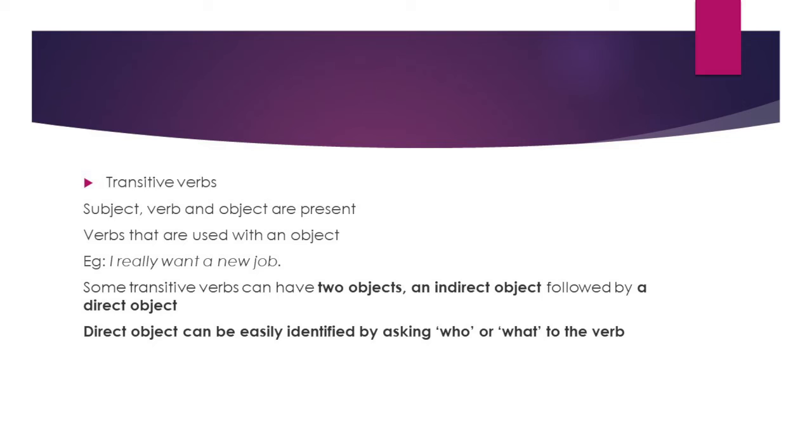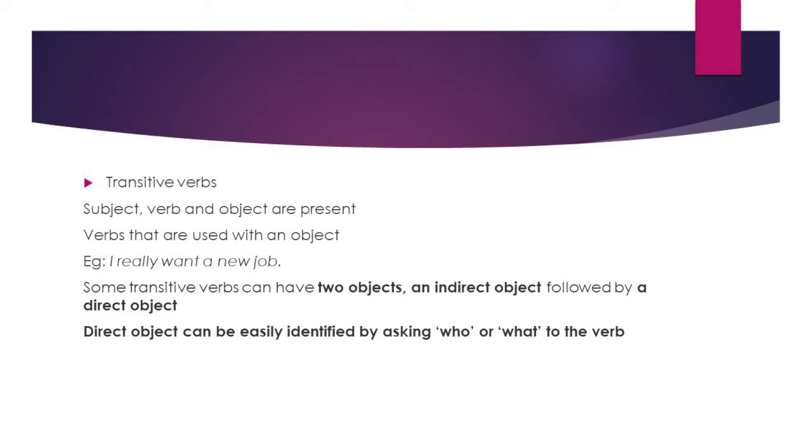That is the object. When we ask the question who or what to the verb, we get an answer. That is, I really want. Who? We have no answer. I really want what? We get an answer. That is a new job. So, when we ask who or what to the verb, if we get an answer to one of these questions, that means it has an object. I really want what? A new job.